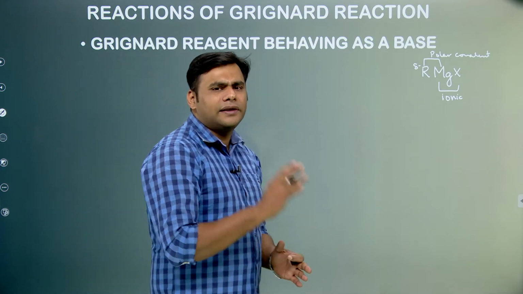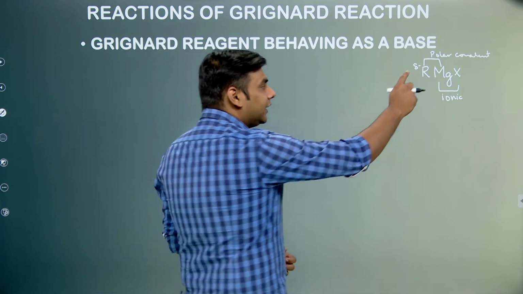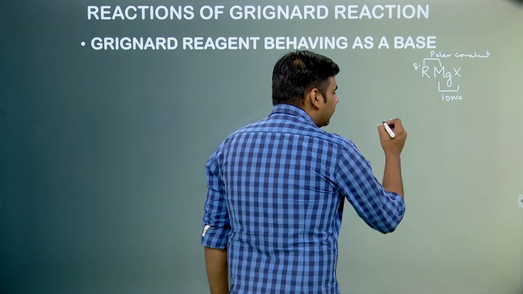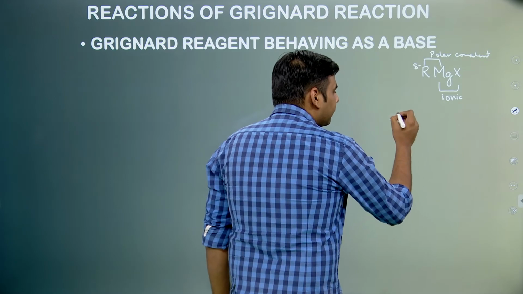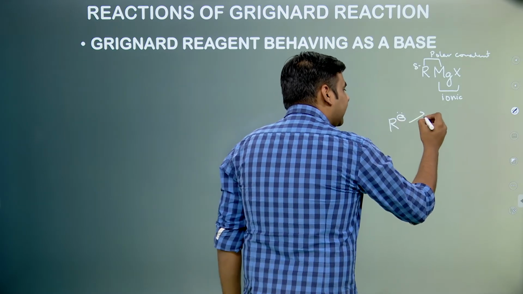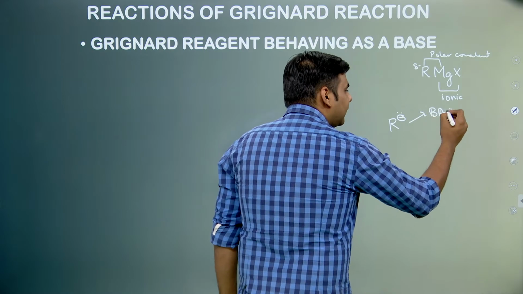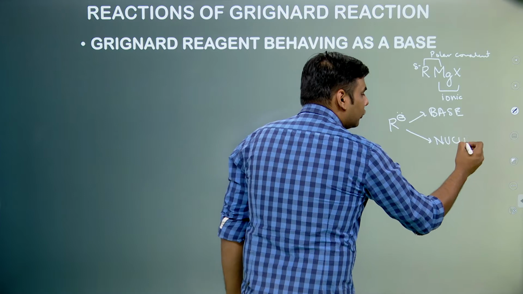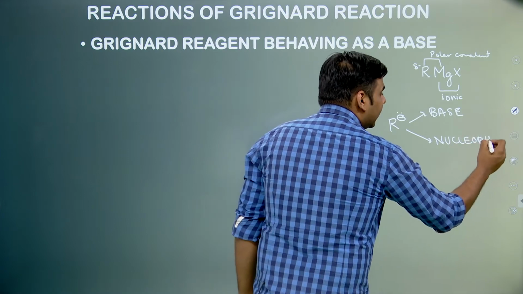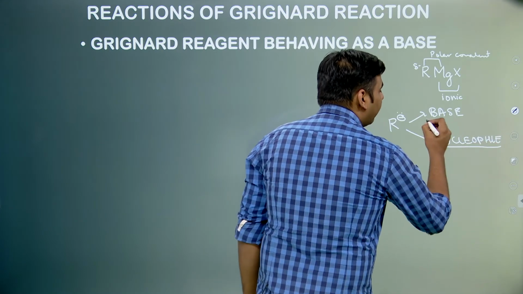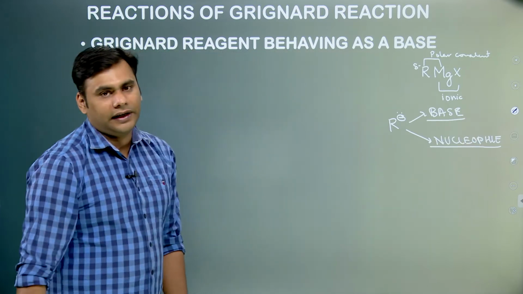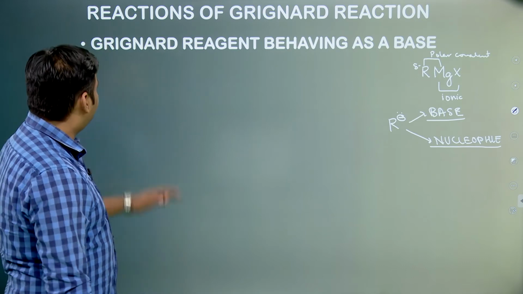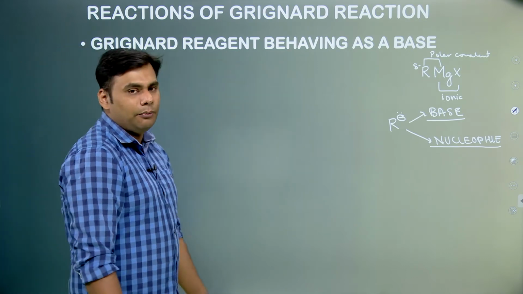So for shortcut techniques, let us just assume that there is a complete negative charge on the carbon. Now we know that if there is a negative charge on the carbon, this can act as a base as well as a nucleophile. So basically the Grignard reagent shows two kinds of reaction, one in which it can act as a nucleophile and another where it can act as a base. So let us start with the first reaction, that is Grignard reagent behaving as a base.